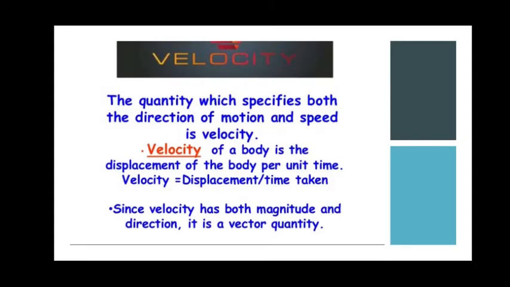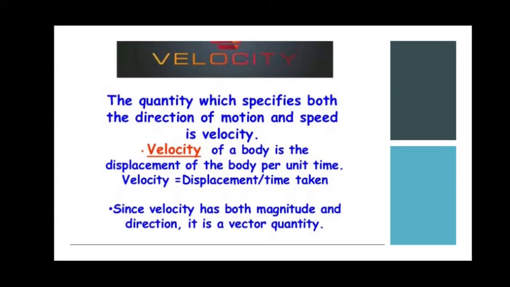Next we will move to velocity. This is also another concept which you would have already studied, so it's again repetition. The velocity of an object or a body is the displacement of the body per unit time. So you already know distance is different from displacement. If it is distance per time, then it is called speed. If it is displacement by time, then it is called velocity.